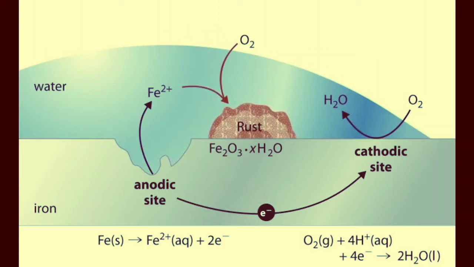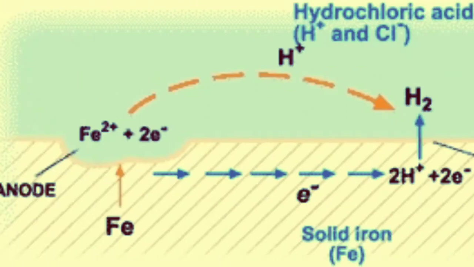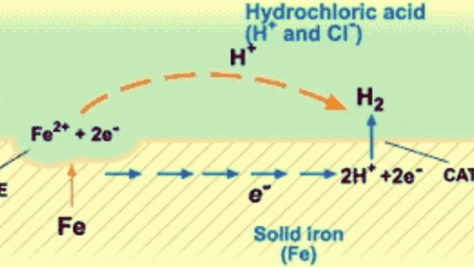This hydroxide will convert into 4 hydrogen ions, and these react at the cathode with 2 hydrogen ions and 2 electrons.